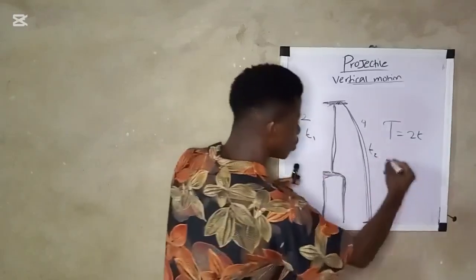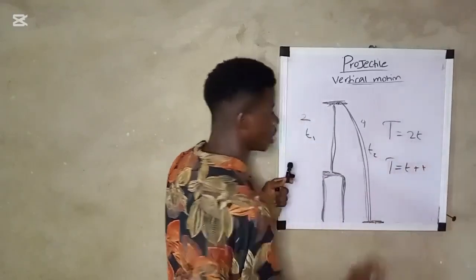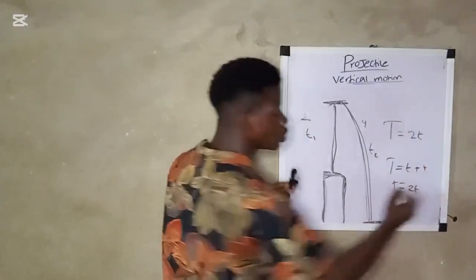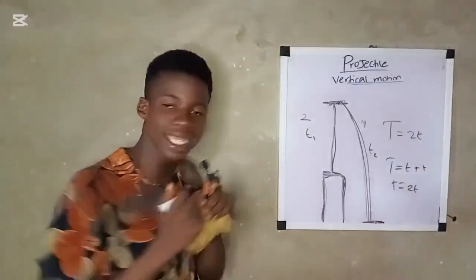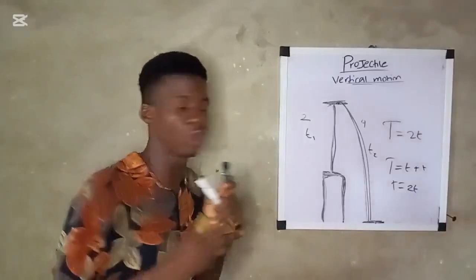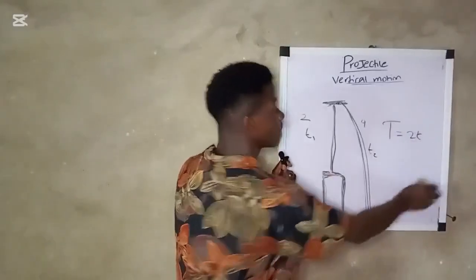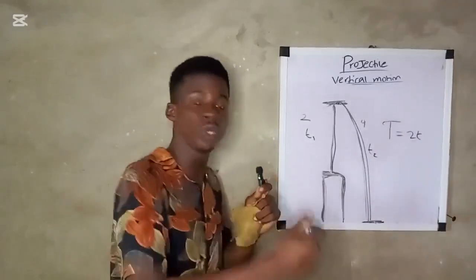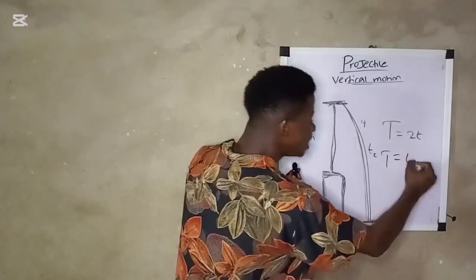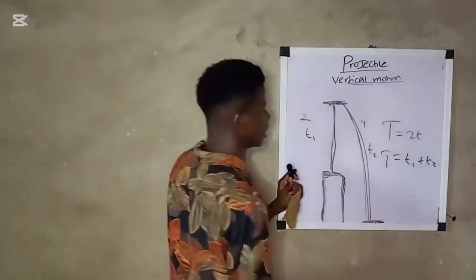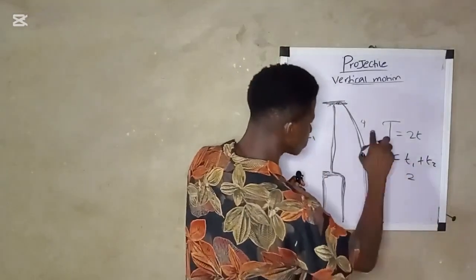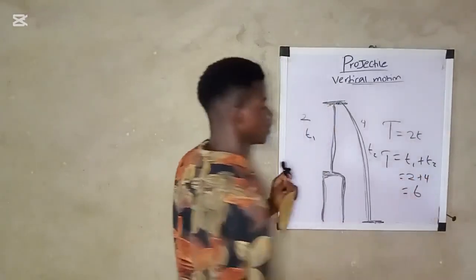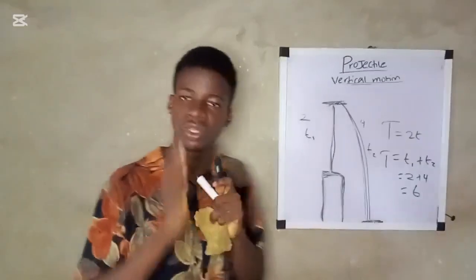When the times are equal, our total time of flight will be T plus T, which is T equals 2T. But in this scenario, our times are not equal. Therefore, our total time of flight will not be equal to 2T. Our total time of flight will equal T1 plus T2. T1 is 2, T2 is 4. Therefore, our total time of flight will now be 6. Okay? So please take note of this.